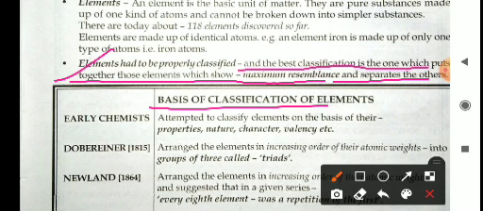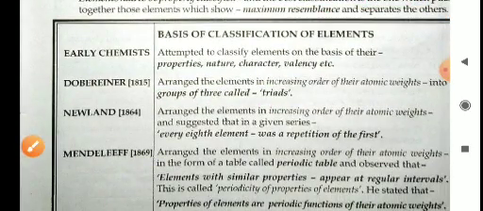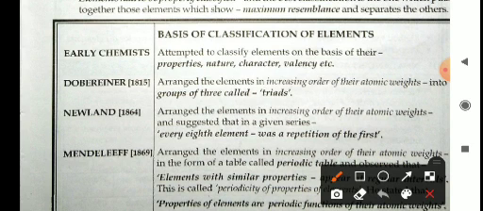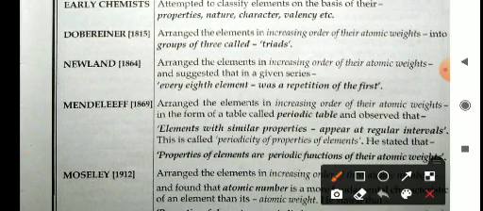The basic classification of elements: early chemists attempted to classify elements on the basis of their properties, nature, character and valency. Next, Dobereiner in 1815 arranged the elements in increasing order of their atomic weight into groups of three called triads. We will discuss it in detail on the next page.